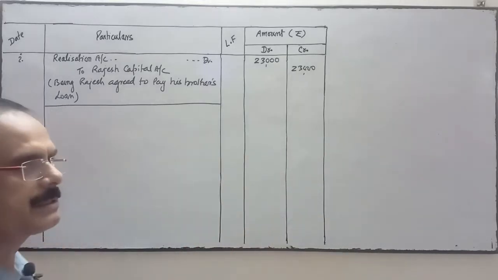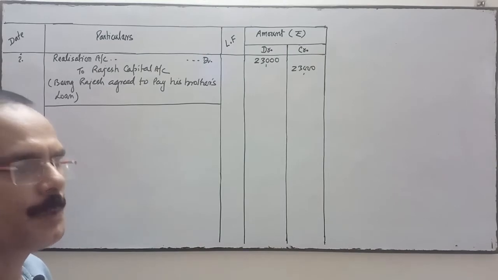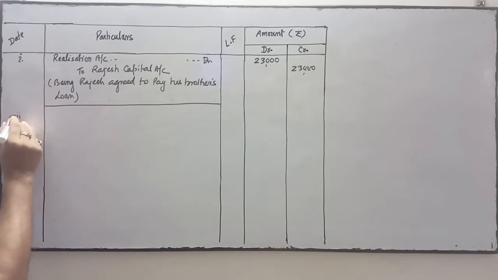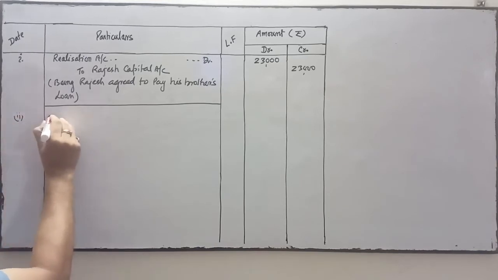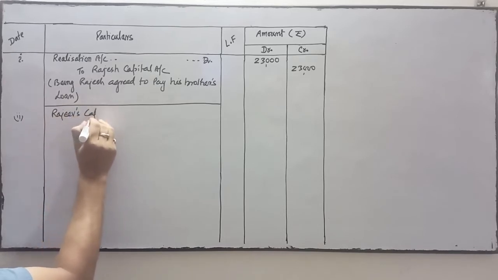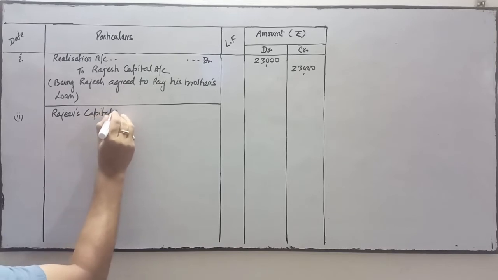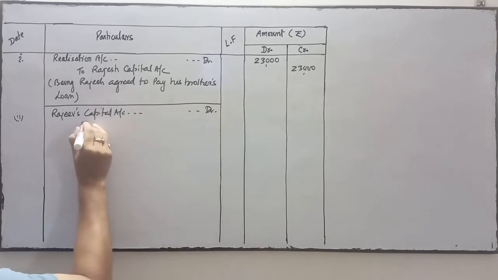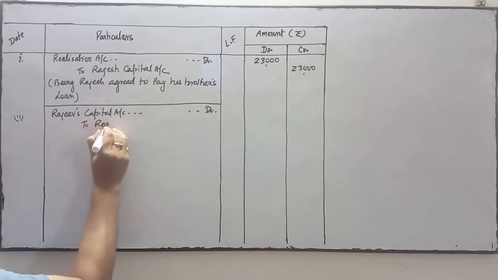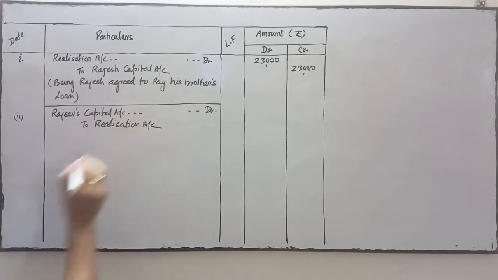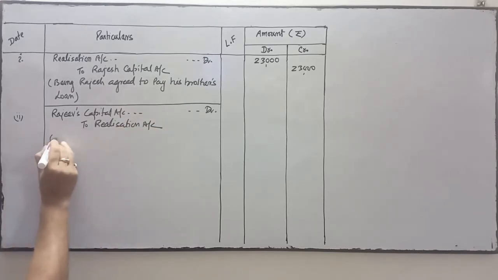And this investment is taken over by the partner. So we'll transfer it to the partner's capital account. So which partner's capital account, who has taken over? Rajiv. So Rajiv's capital account debit to realization account.